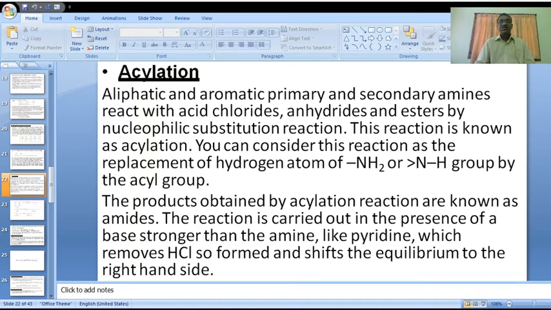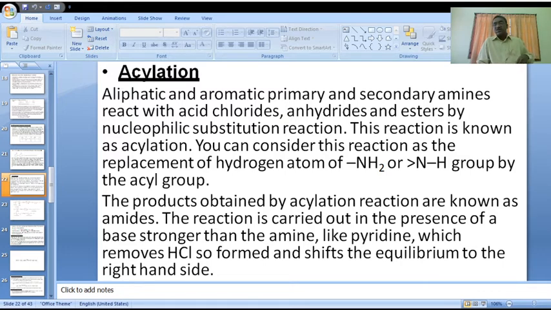Acylation reaction. In this reaction, replacement of the hydrogen atom of the NH2 group, the NH group in ammonia or amine, by the acyl group. The NH group is replaced by the acyl group. Is it clear? This reaction is called acylation reaction.